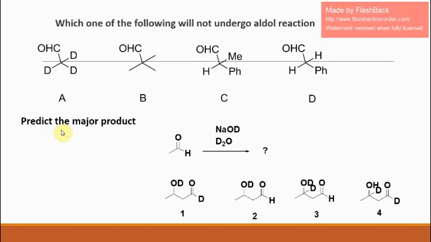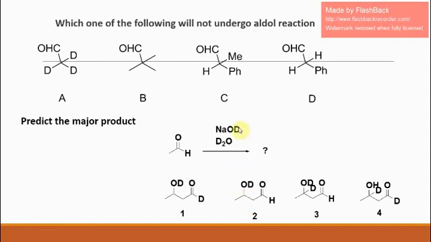Next problem, predict the major product in the following reaction. Acetaldehyde is treated with deuterated sodium hydroxide and D2O. If you know the mechanism, you can write and you can predict the product. Product will be 2.